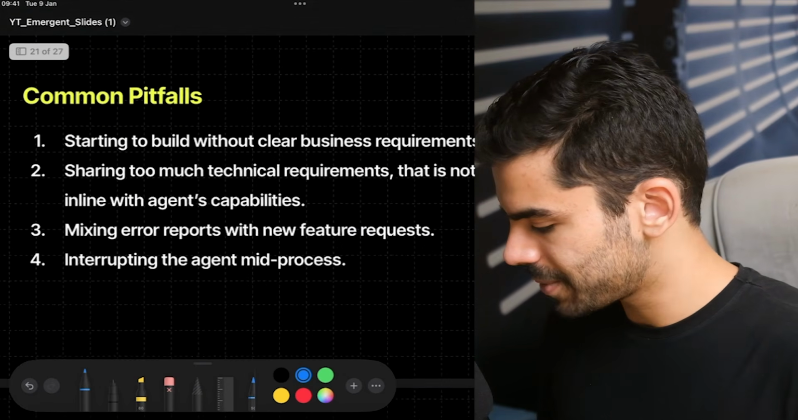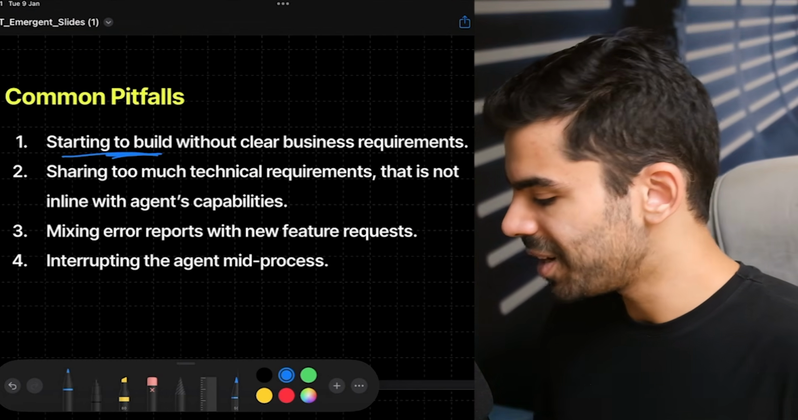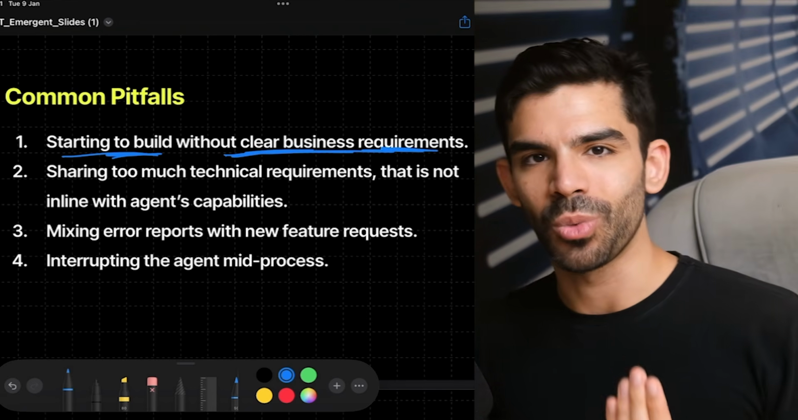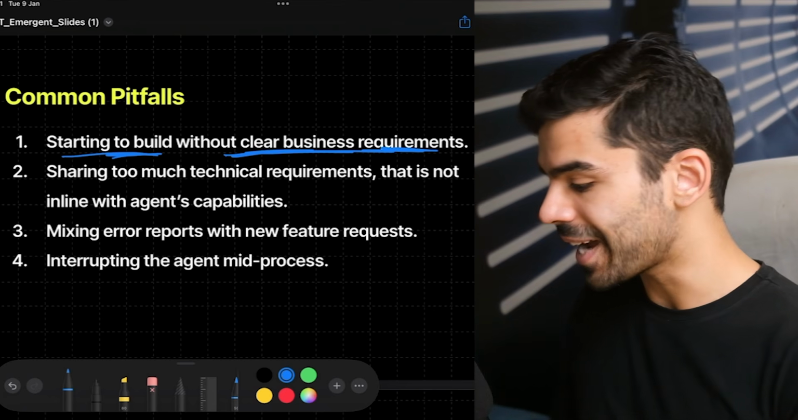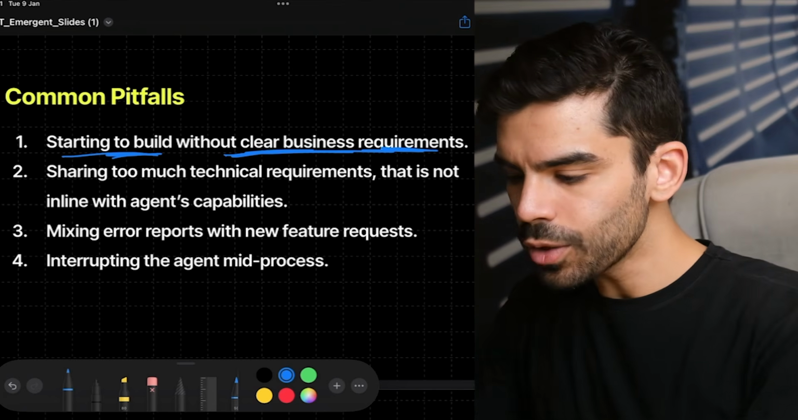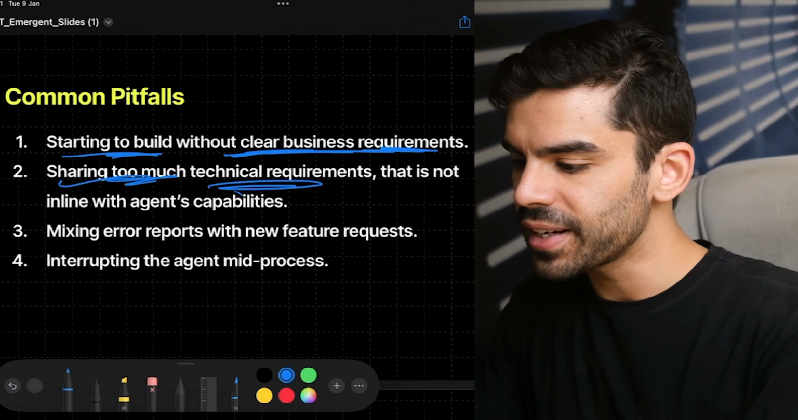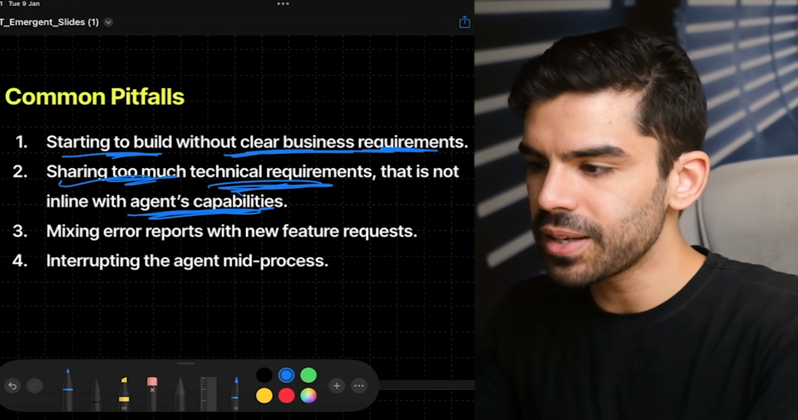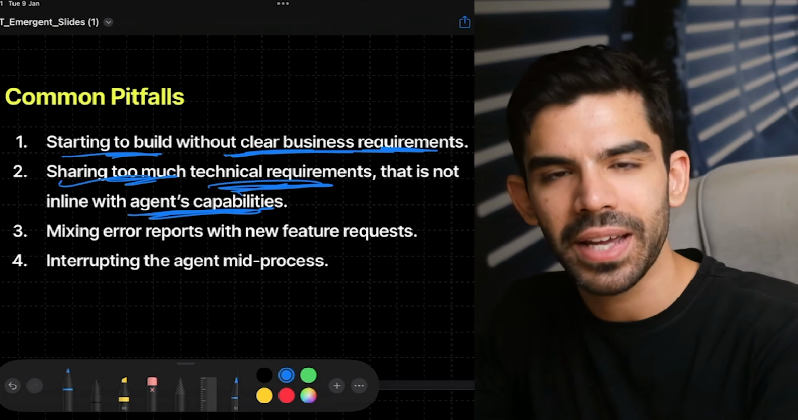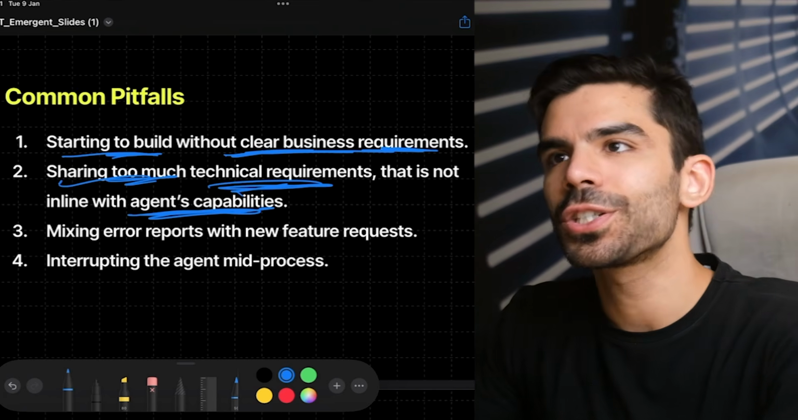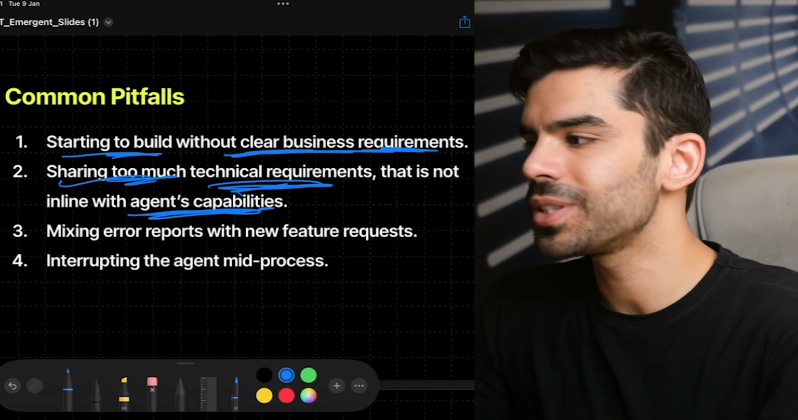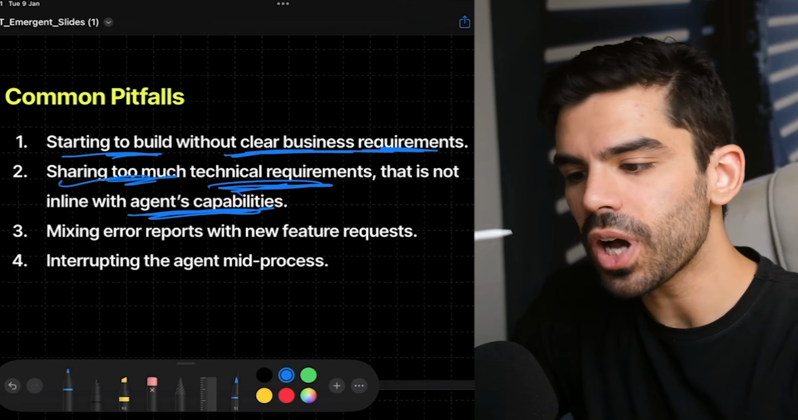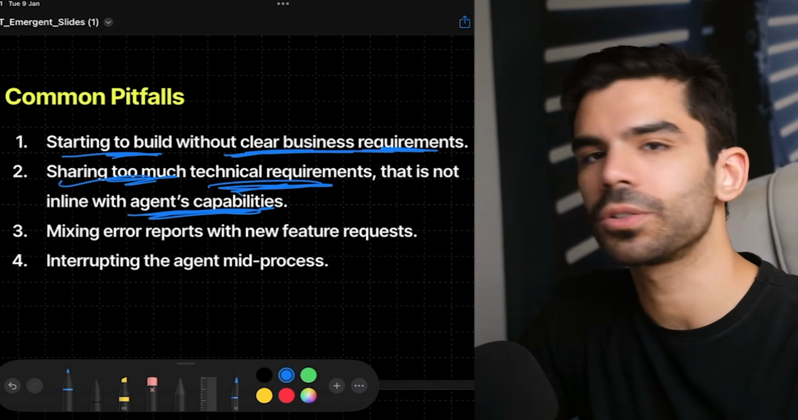Now, common pitfalls. First common mistake, you might start to build without any clear business requirements. You might not even know what your customers want, what they are even looking at, and that is a very, very big problem. Another common problem is sharing too many technical requirements, especially when they are not possible by the agent. This is something that you'll have to try and figure out on your own. These applications are still evolving, and what you're seeing right now is the latest worst of AI. A very common mistake that people make is that they ask the agent to do hundreds and thousands of things in the first go.